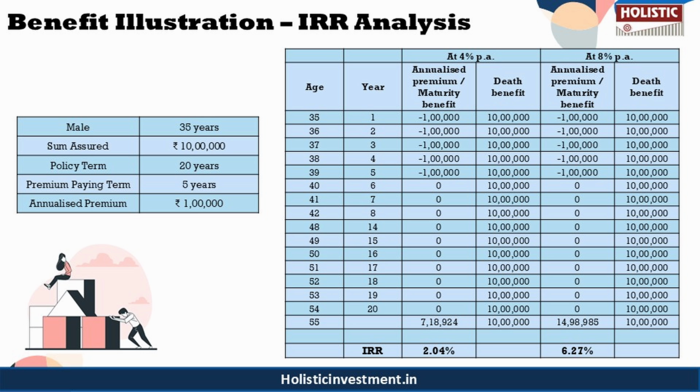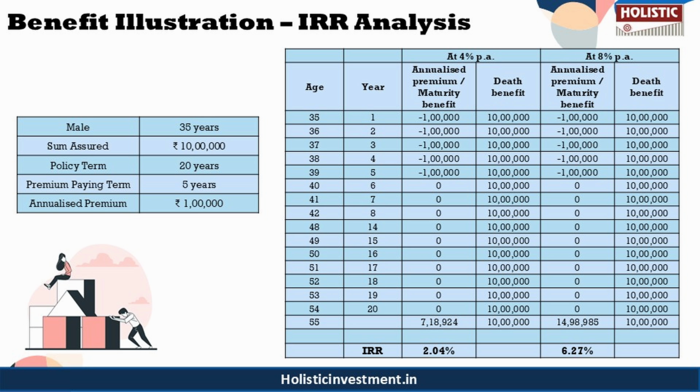These returns are not guaranteed and they do not represent the upper or lower limits of potential returns in this policy. This is just to give you an example of two extreme scenarios. So in the 4% scenario, the fund value is 7.18 lakhs with an IRR of 2.04%. In the 8% scenario, the fund value is 14.98 lakhs with an IRR of 6.27%.